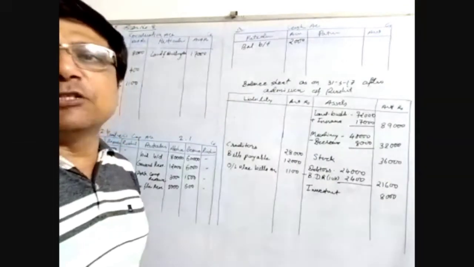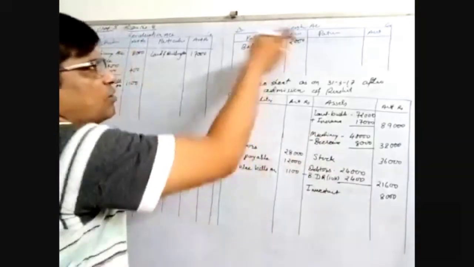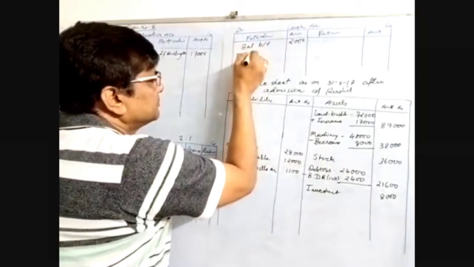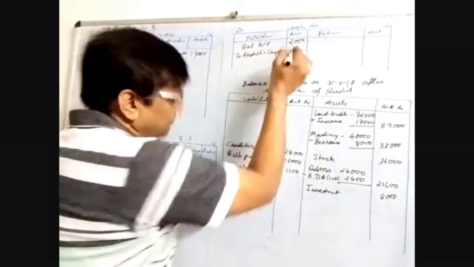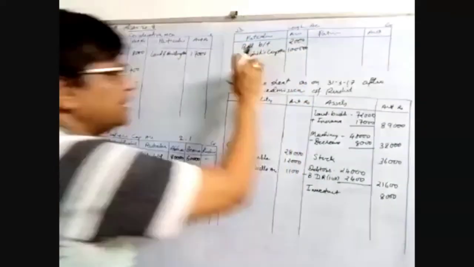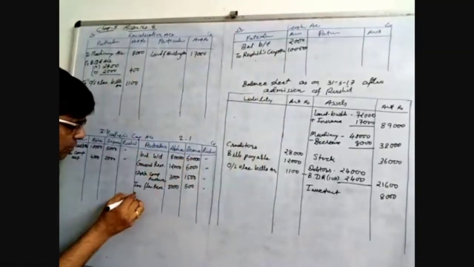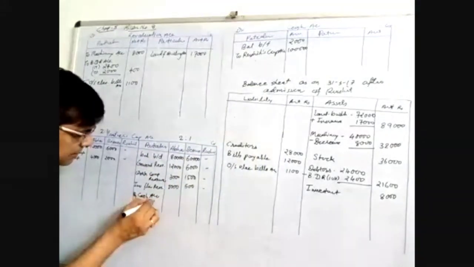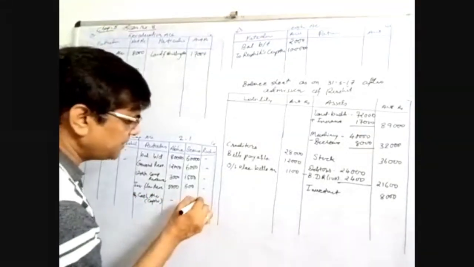Now next, Rushil will bring 1000 as his capital. Rushil is bringing 1 lakh as capital, and we have recorded the entry. Cash account debited to Rushil's capital account. We have already written the general entry of this. The second entry is Rushil's capital account credited by cash account, and there you write down capital. That is better for your understanding. 1 lakh rupees, write down here.